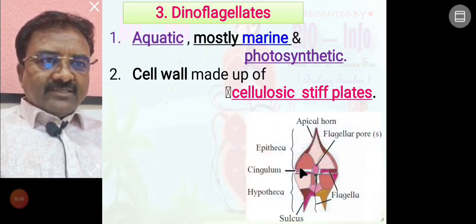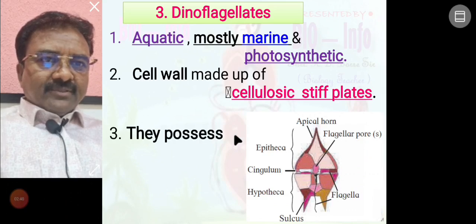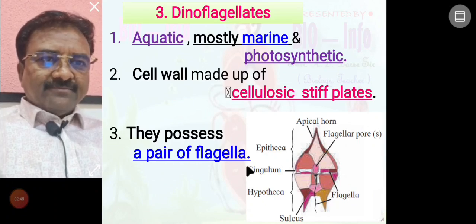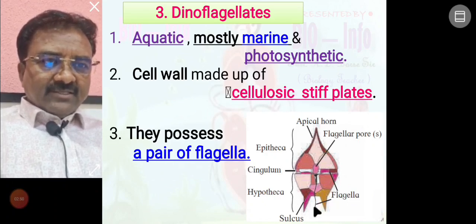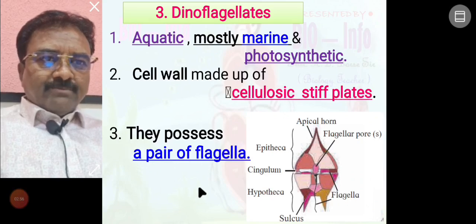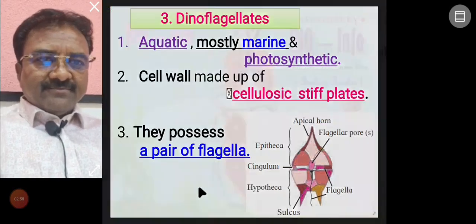Seen here, these are the cellulosic stiff plates of the dinoflagellate organism. This organism possesses a pair of flagella. Seen here, this one is a flagellum, and this is also a flagellum. So they possess a pair of flagella.